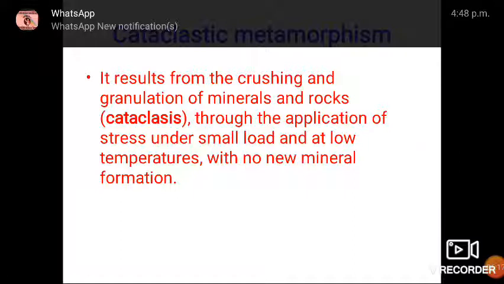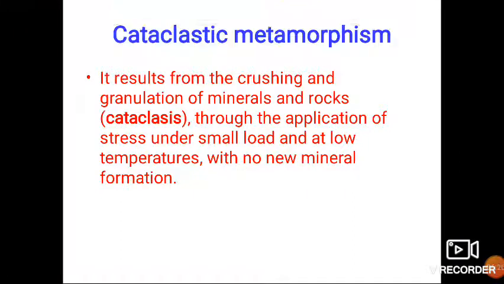As there are no chemical reactions involved, no recrystallization takes place, hence there is no possibility of formation of new minerals. Only a mechanical deformation takes place under the action of stress. And the example is slate, which gets formed from shale, and slaty cleavage is the structure which is formed due to this kind of metamorphism called cataclastic metamorphism.